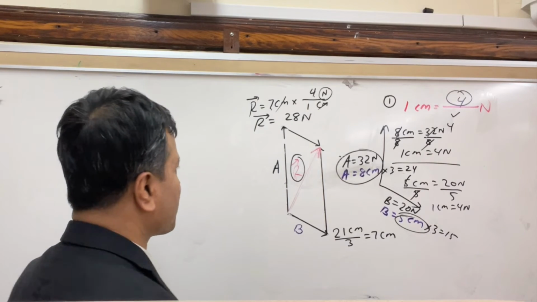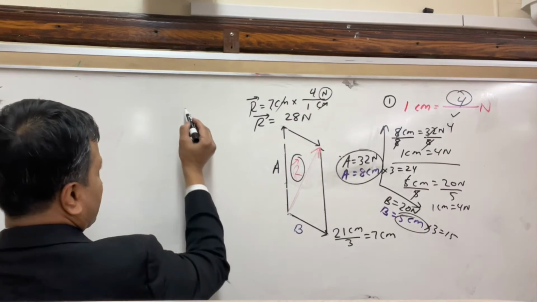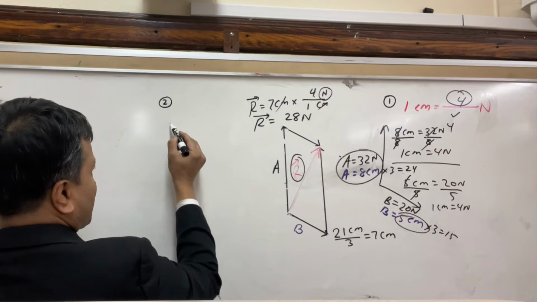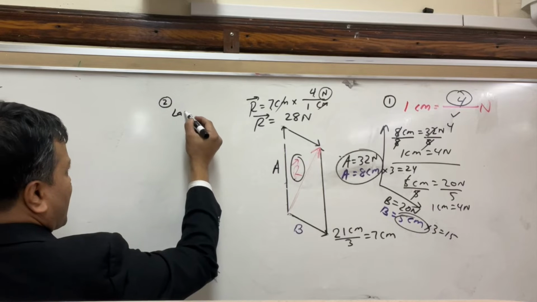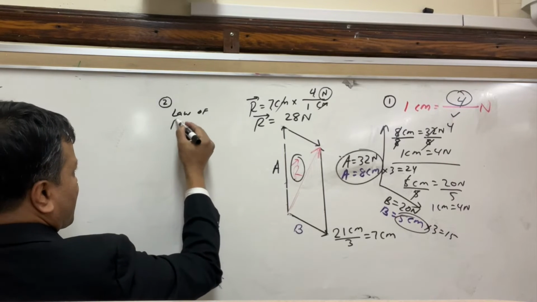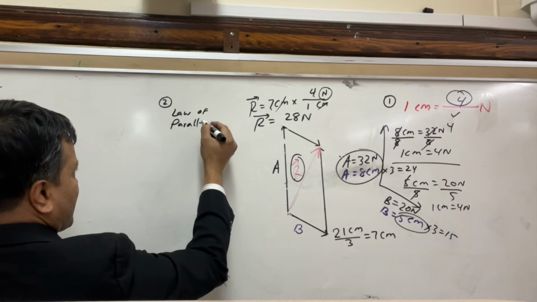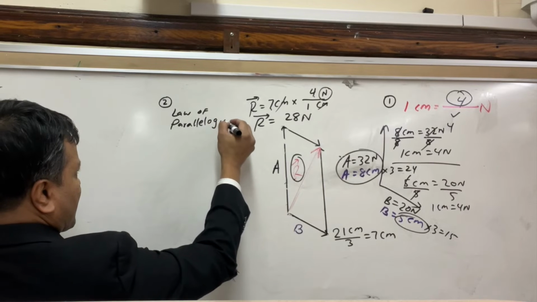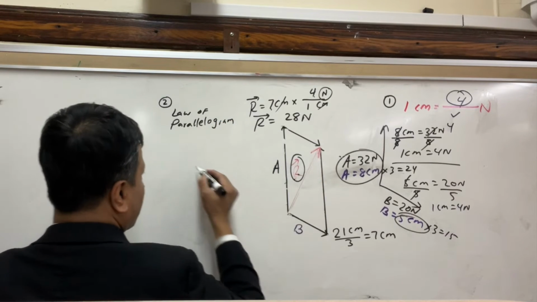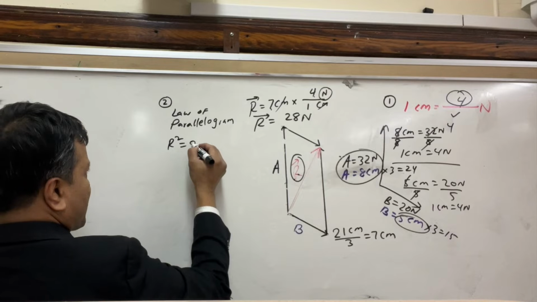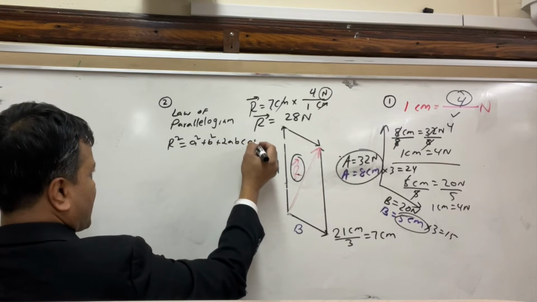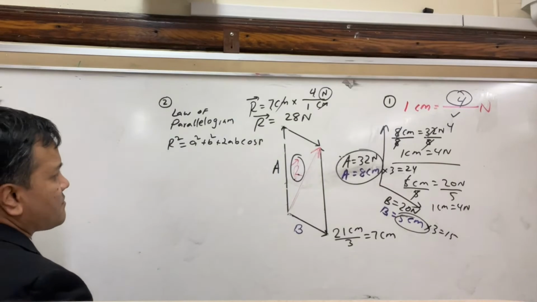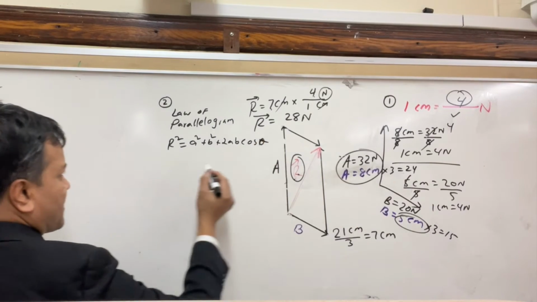Now let's go over problem number 2 by parallelogram. So now again you want to write this one. This is a law of parallelogram. Law of parallelogram. So you're going to write R squared is equal to A squared plus B squared plus 2AB cosine R, or cosine theta, doesn't really matter.